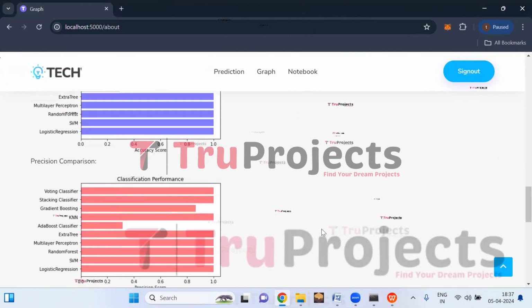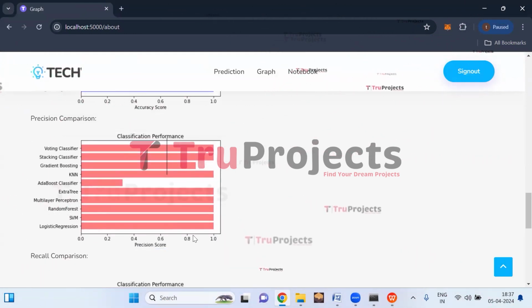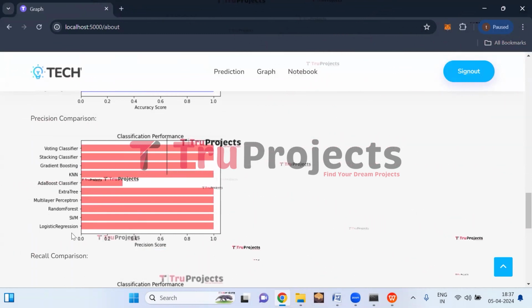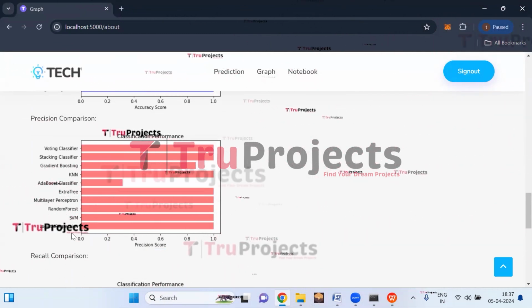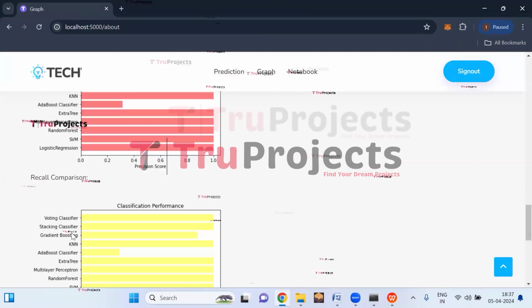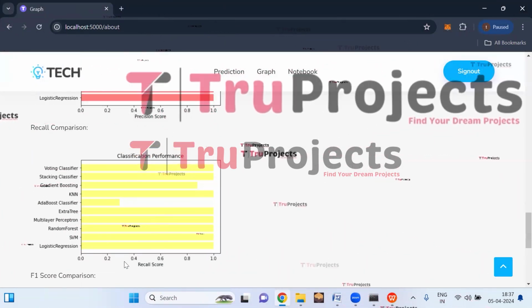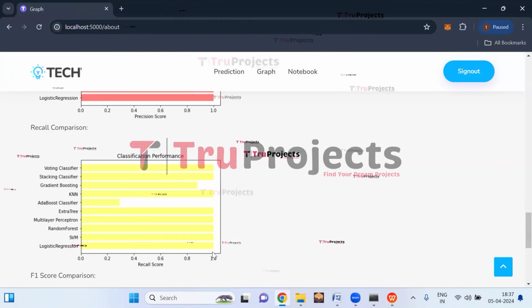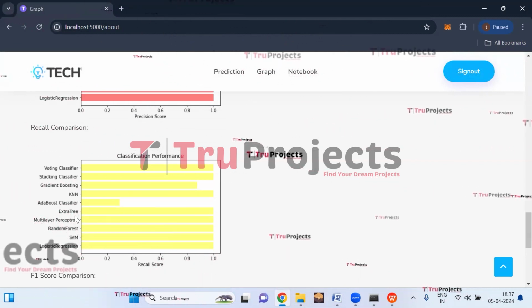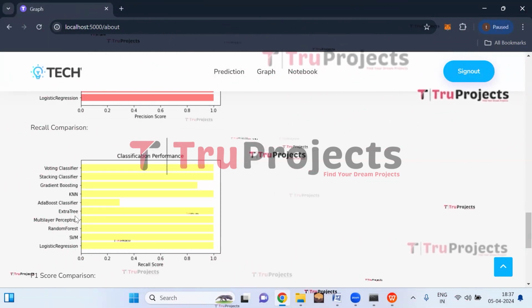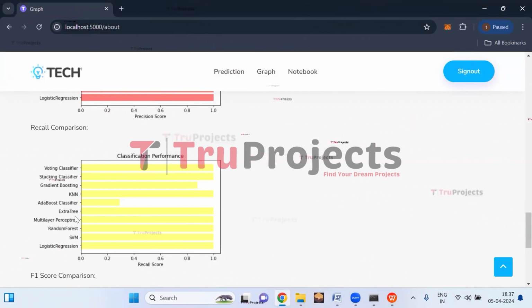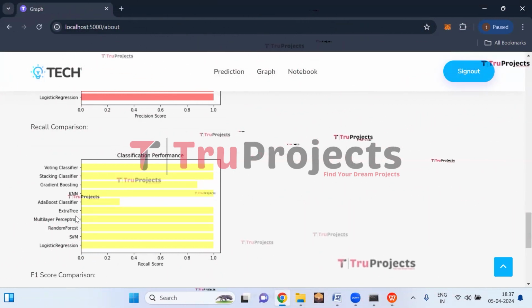This is the precision comparison graph. Here on the x-axis, we have precision score, and on the y-axis, we have algorithm name. Precision is a measure of the correctness of positive predictions made by a classifier. This is the recall comparison graph. Here on the x-axis, we have recall score, and on the y-axis, we have algorithm name. Recall is a measure of the classifier's ability to correctly identify all relevant instances from a dataset.